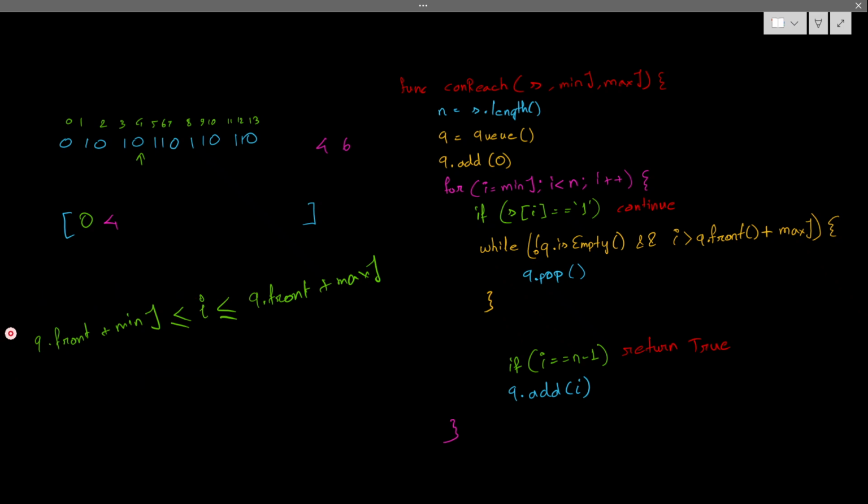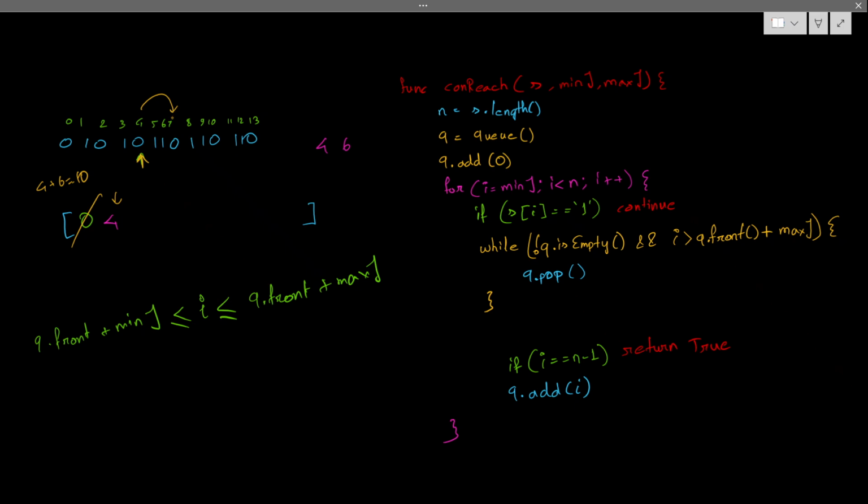So what can I do? I can check before adding it. So here I can come here, and then I can come here. Now I can come to 7. Now 7, you can see 7 here. It is exceeding the limit of the first item present in the q front. So I'll simply pop it out. Fine. So now it will come to the fourth index, 4. Now 4 is what? 4 plus maximum 6 equals 10, so it is not exceeding. So earlier I was adding. But can I reach this from 4? No, correct. No, right. I cannot reach this from 4